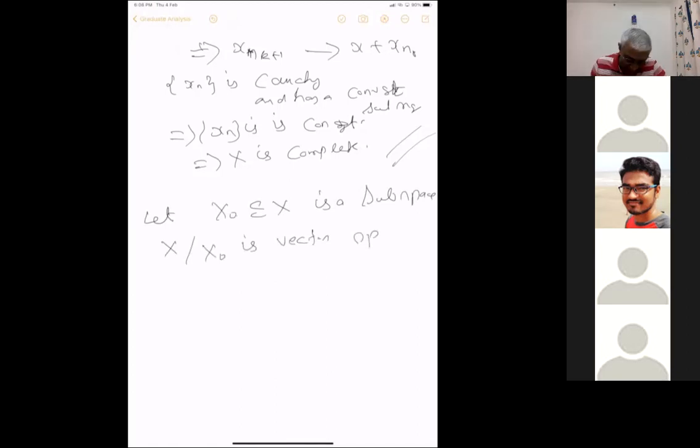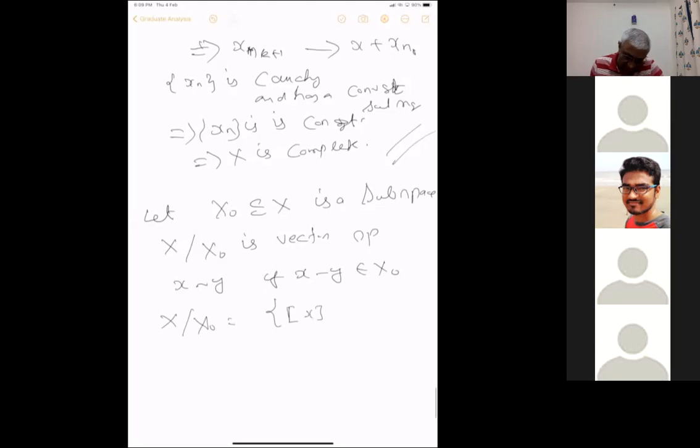We say that x is equivalent to y if x minus y is in X_0. Then you consider the equivalence classes; X by X_0 is all those equivalence classes. If you go through any linear algebra course, you can write x plus y.